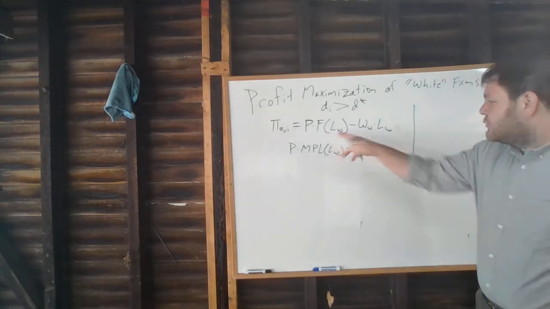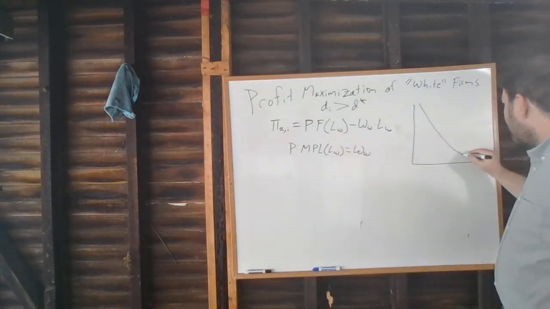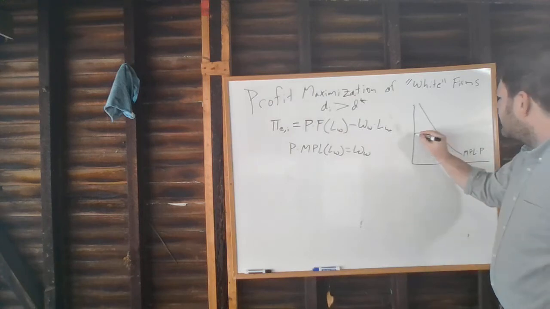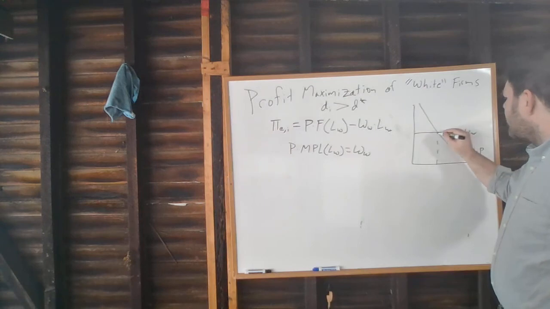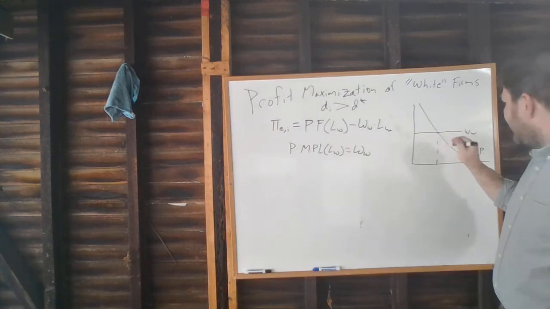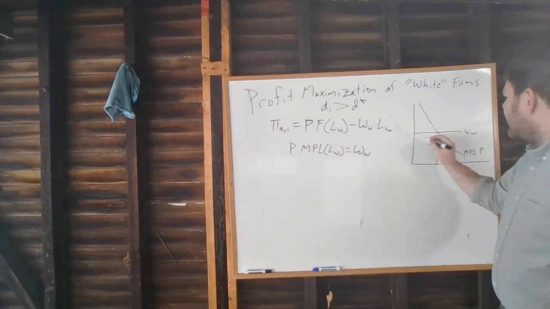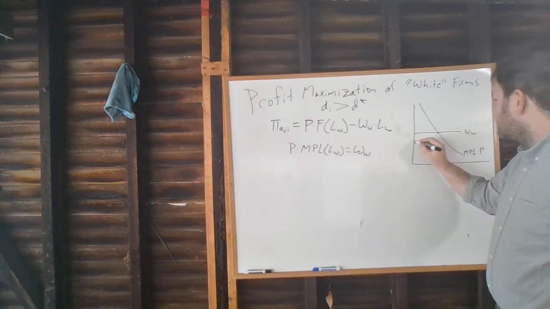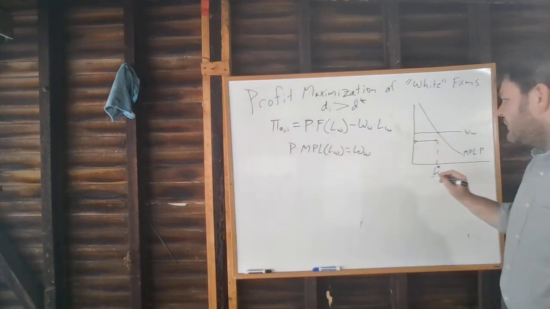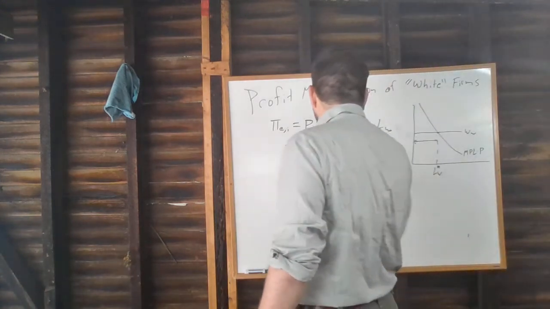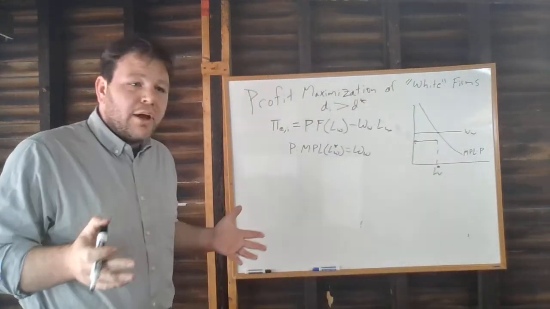And the reason for this is we have diminishing marginal returns in labor. In other words, each worker is a little less productive than the one before. We're going to have a marginal product of labor like this times price. We're going to have a constant wage rate. Each worker up till this point is making us money. Each worker past here is losing us money. So that's going to be L star, W. L star, W. So far, so good?